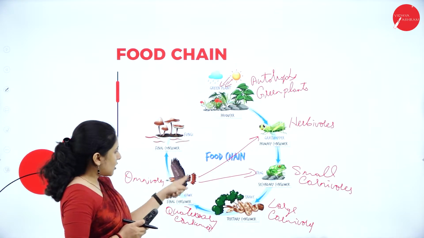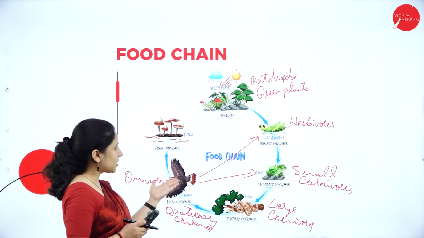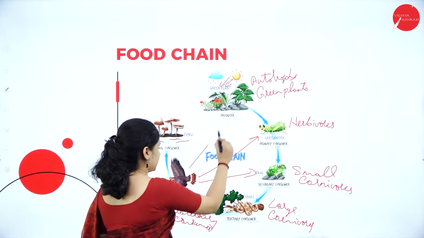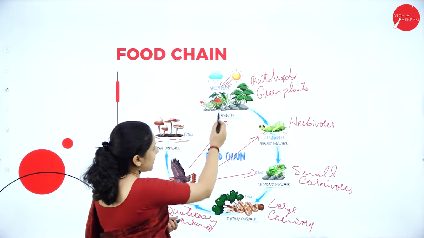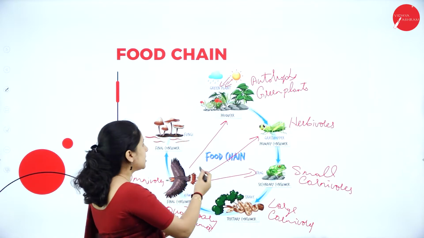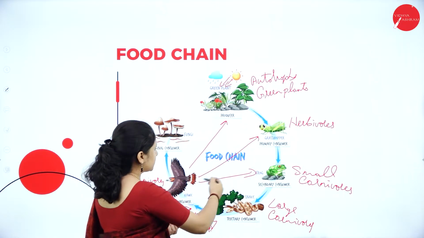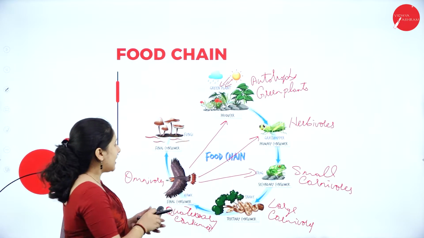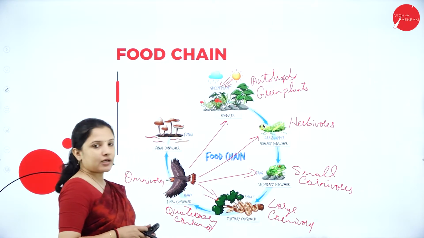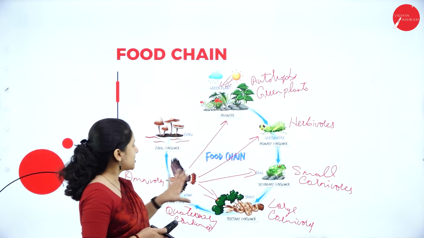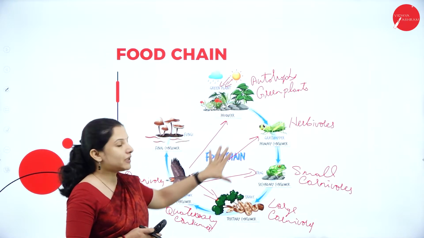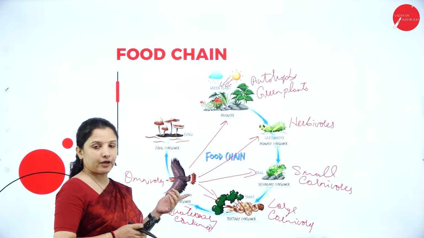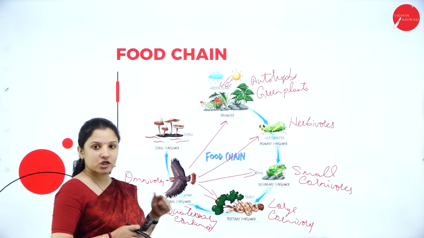But here now we all know that the hawk will also feed on the producers. It will also eat fruits, right? It will also eat the insects. It will also eat the other carnivores, and it will also eat the tertiary consumer. So now all these are eaten by the hawk. Now a web is being formed here. So that is a food web. So that is the difference between a food chain and a food web.